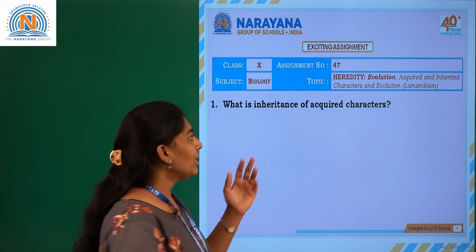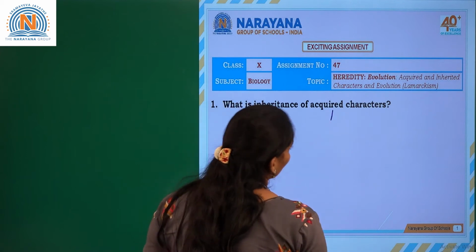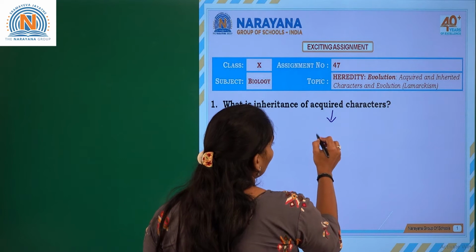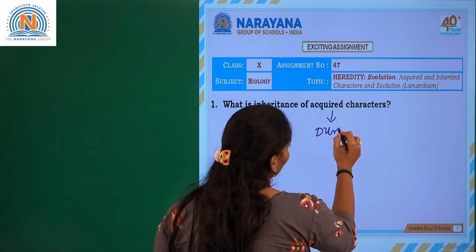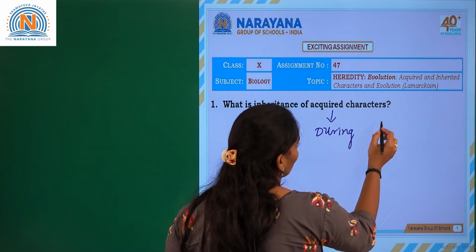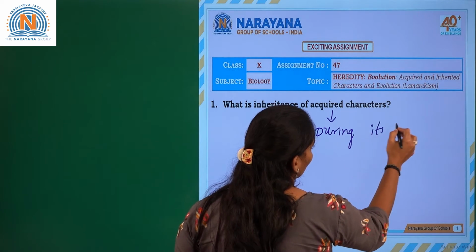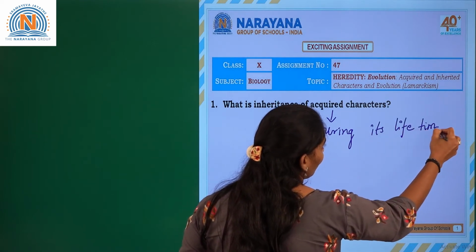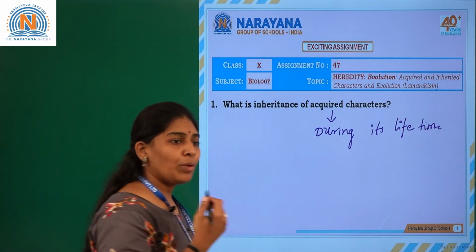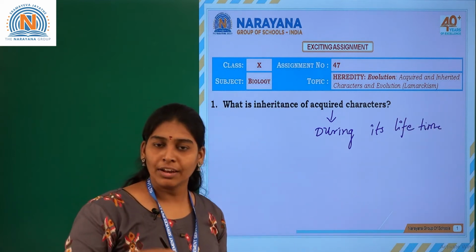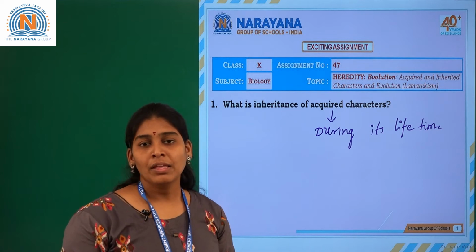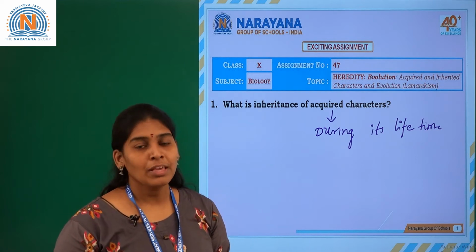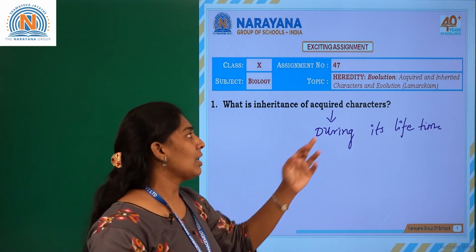Acquired characters are characters acquired during an organism's lifetime. Whatever new character it acquires, which is very useful for the survival of that particular organism, is called an acquired character.